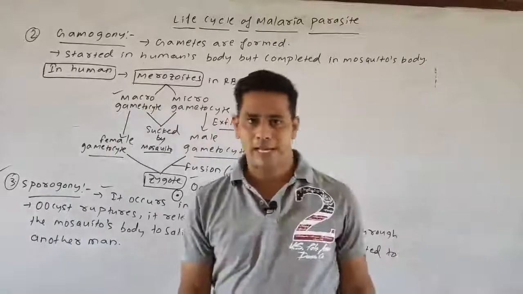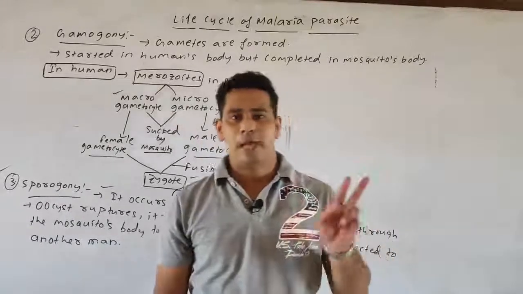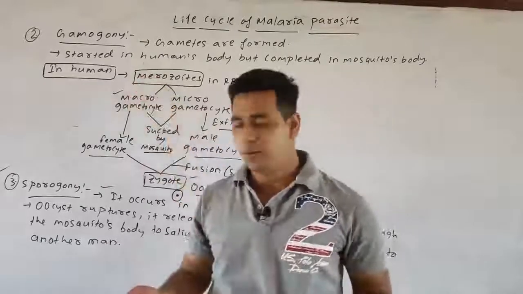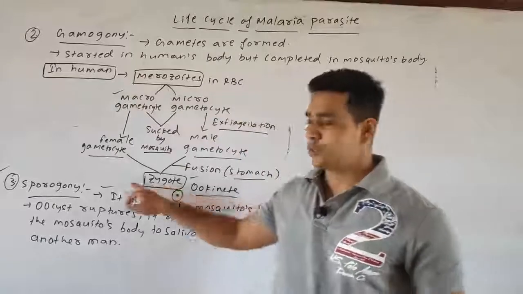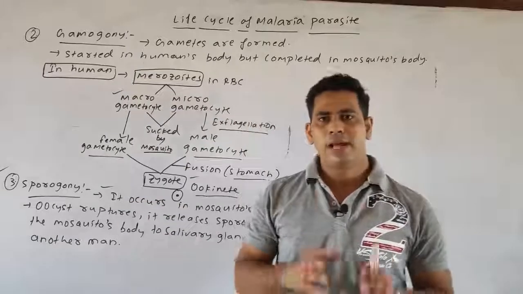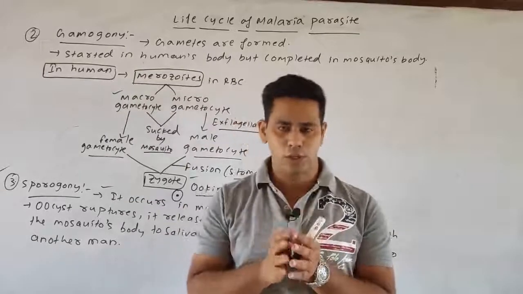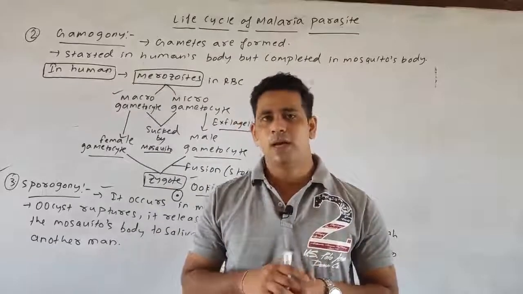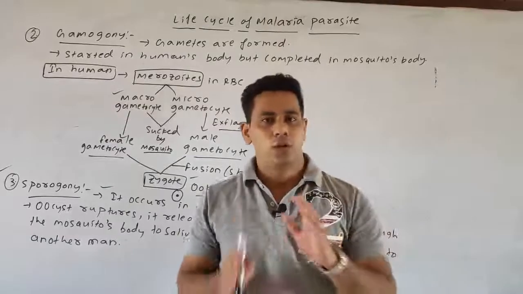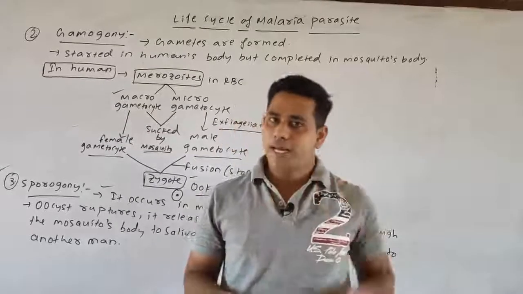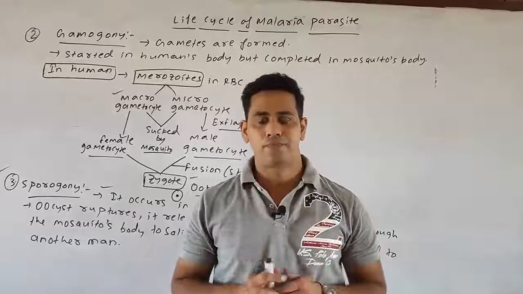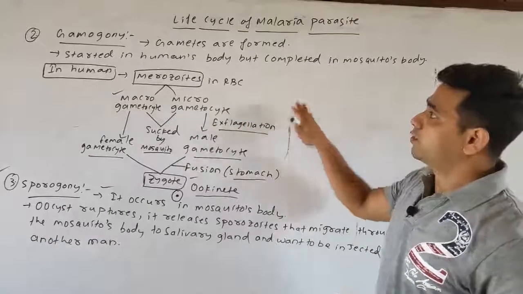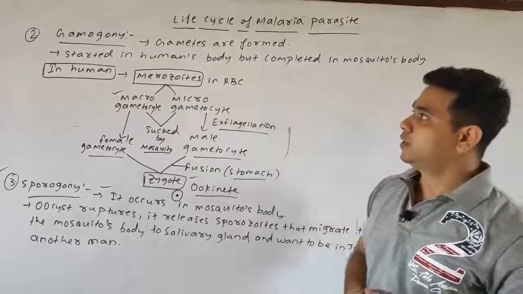First one is your schizogony. Schizogony is of two types, hepatic and erythrocytic schizogony. Further, the gamogony, where the gametes are being formed. And further, the sporogony, where the sporozoites are being formed, and the sporozoites are transferred from the mosquito to the healthy human being. Also it is digenetic in nature, where the primary host is the female Anopheles mosquito, but the secondary host is the human being. So by this we came to the end of the complete life cycle of the malarial parasite.